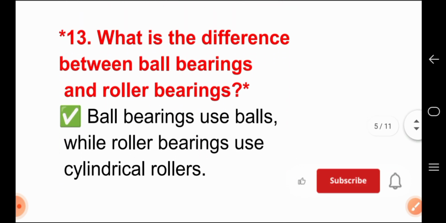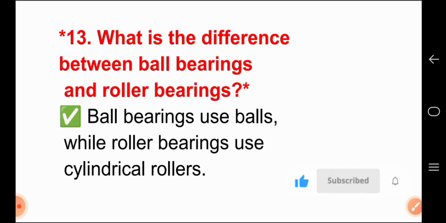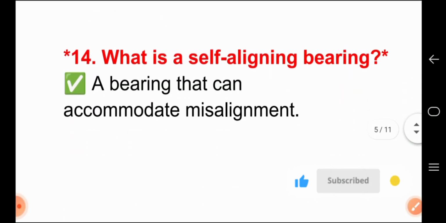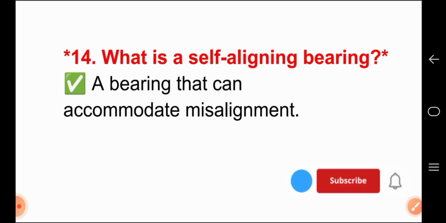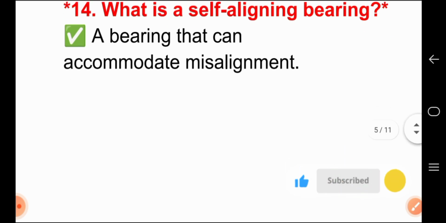Question number 13. What is the difference between ball bearings and roller bearings? For answer, ball bearings use balls while roller bearings use cylindrical rollers. Question number 14. What is a self-aligning bearing? For answer, a bearing that can accommodate misalignment.